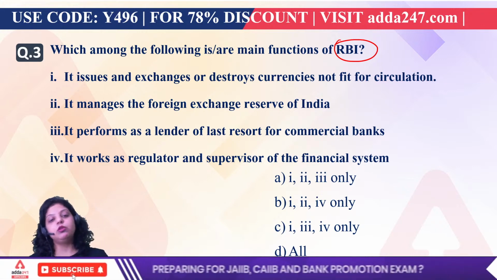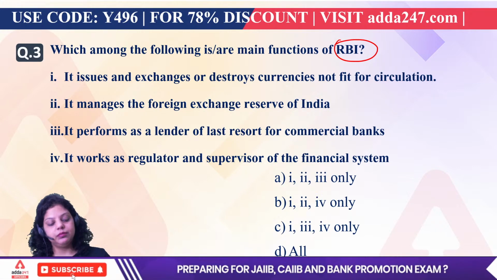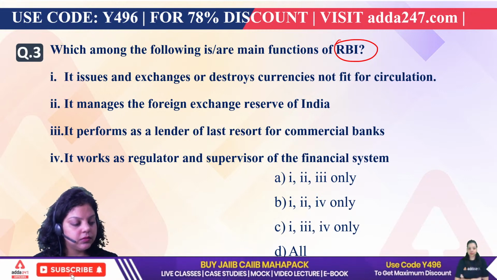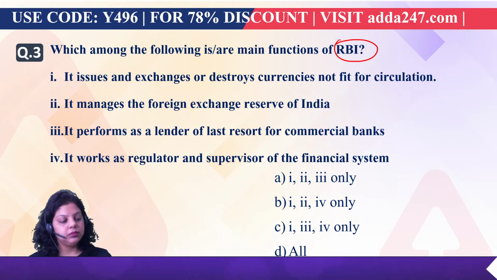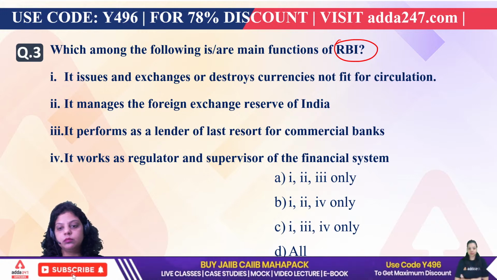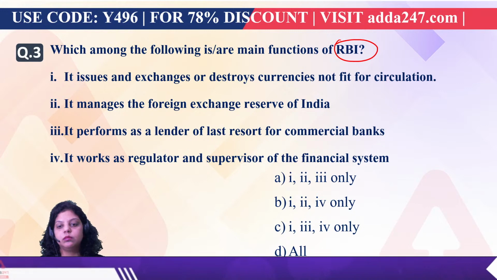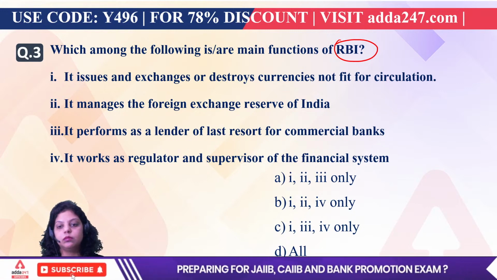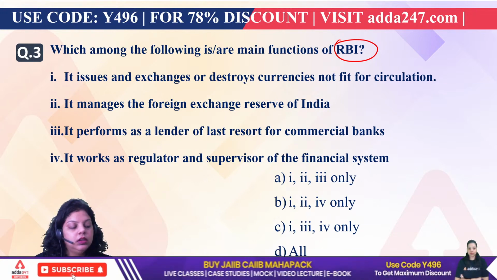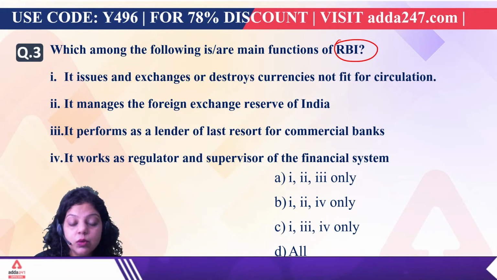It's a very simple question regarding RBI. Third is D. Everyone is going with D, that is all.